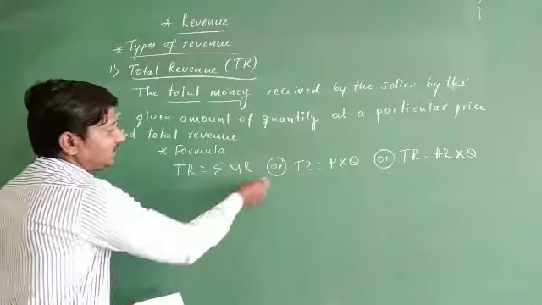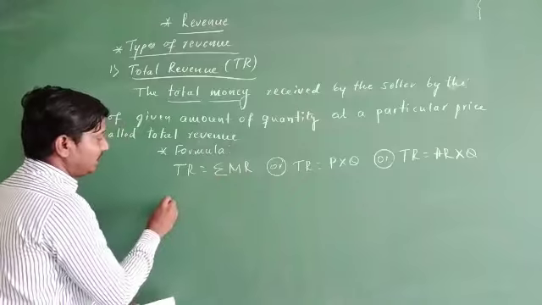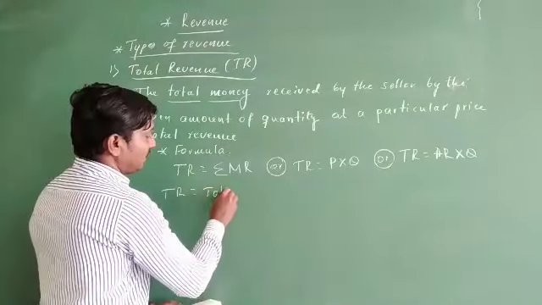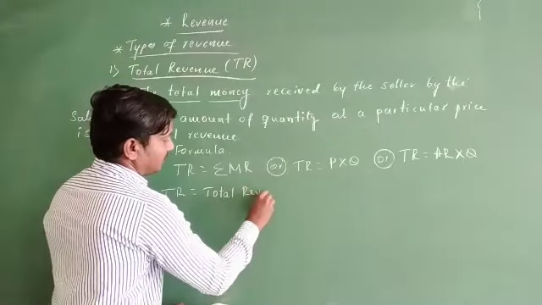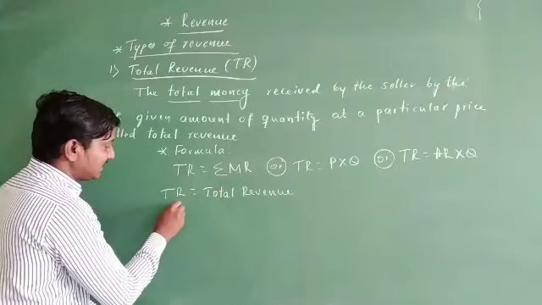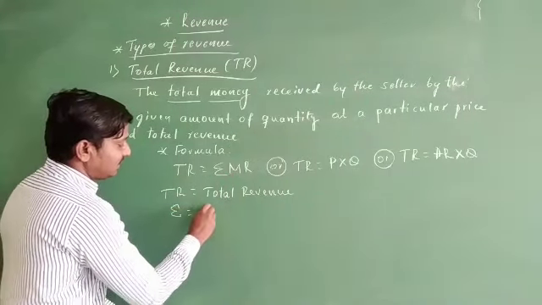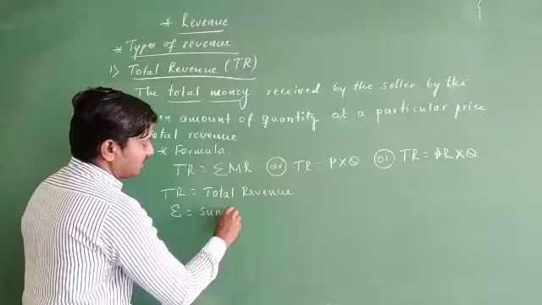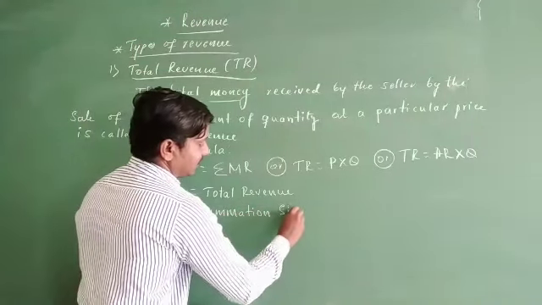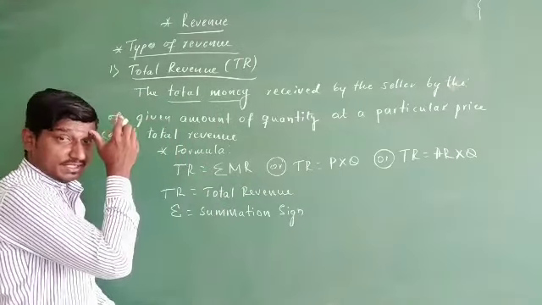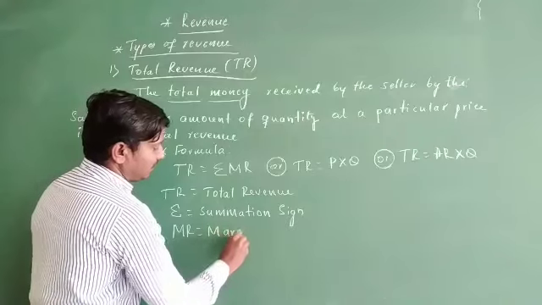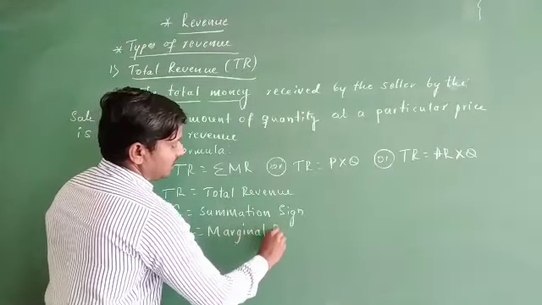Okay? Well, let us take any of these here. First, TR, where TR is what? It's total revenue. TR means total revenue, and this is the summation. Sigma indicates the summation sign. Then MR, this is the marginal revenue.